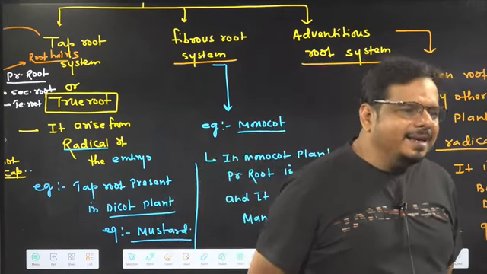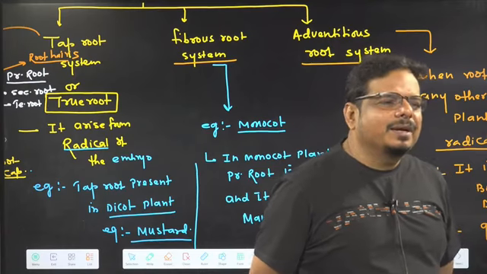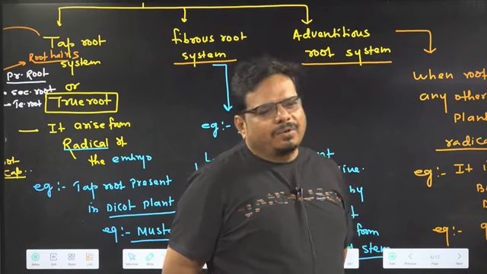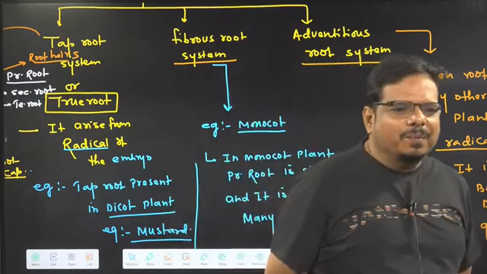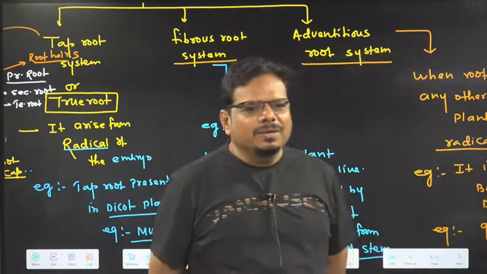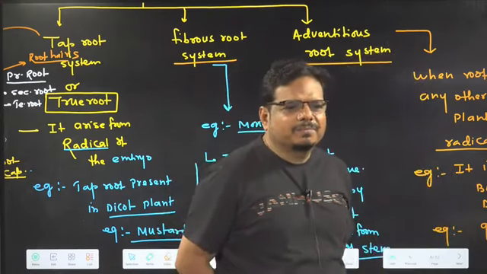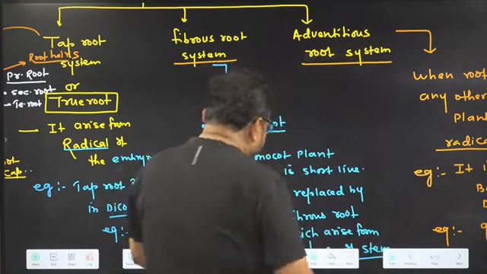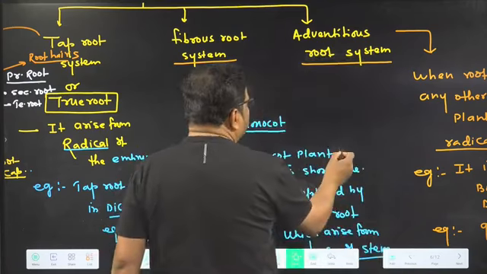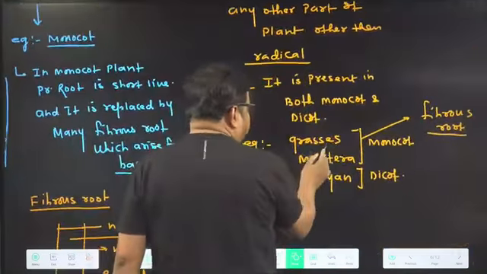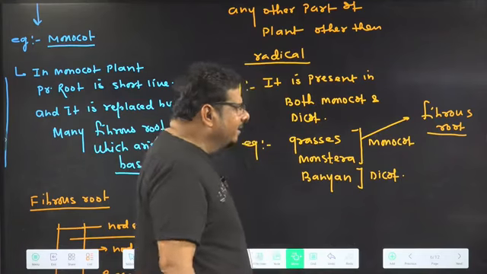So can I say fibrous root is also a type of adventitious root? Can I say or not say? One student wrote it clearly. Very good. Well done. Is it clear? So which kind of adventitious root is present in grasses and monstera? You got the idea?